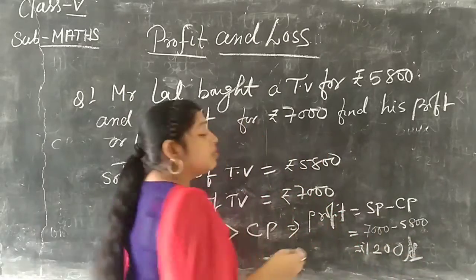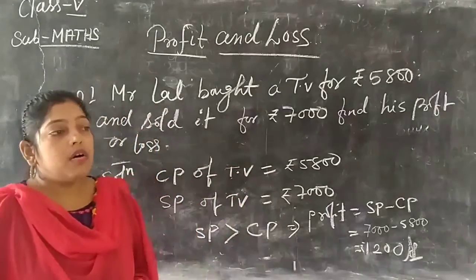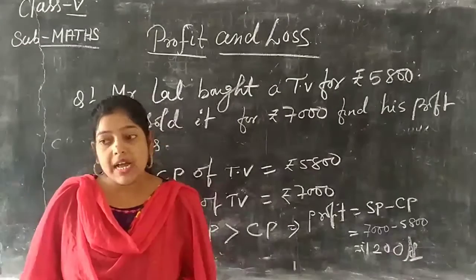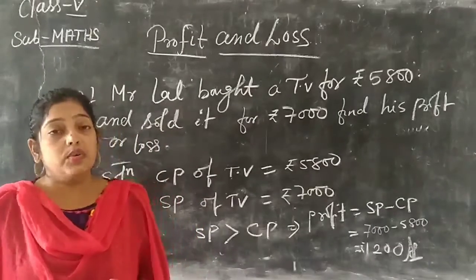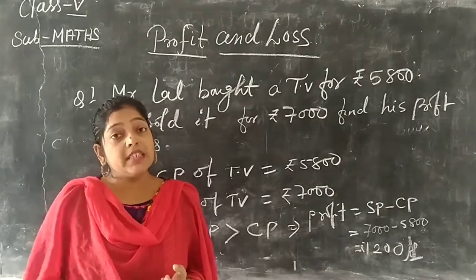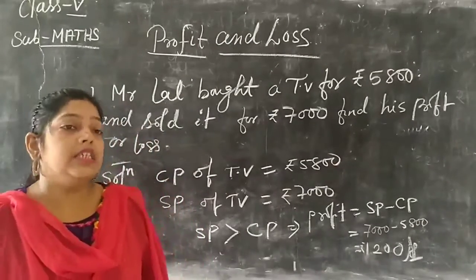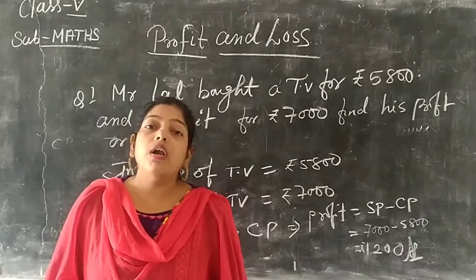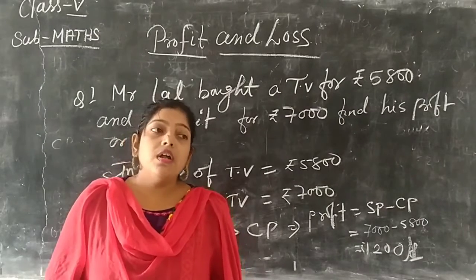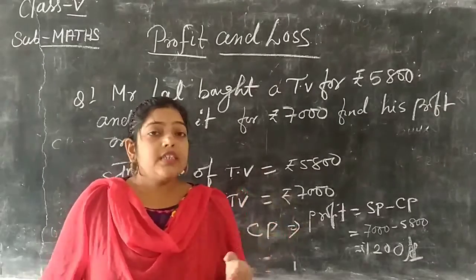1,200 is called profit. So in that example, explain it. Now first, what is the selling price? A man sells his goods, that is called the selling price. A man buys his goods, that is called the cost price. When the selling price is more than the cost price, that is called profit. If the selling price is less than the cost price, that is called loss. So what is the profit or loss?